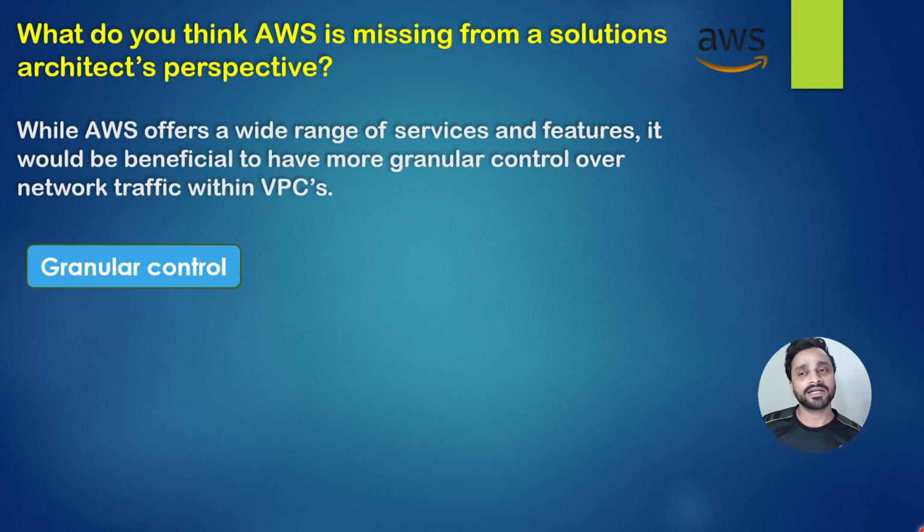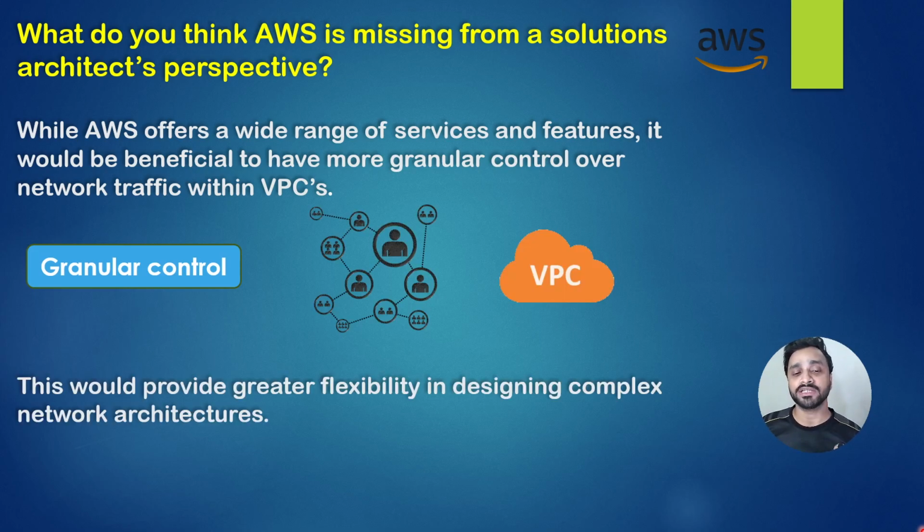AWS offers a wide range of services and features. Initially, all things are available in AWS, but it would be beneficial to have more granular control. We require granular control over network traffic within a VPC. Granular control will provide greater flexibility in designing complex network architectures.